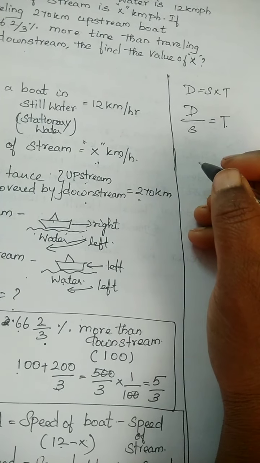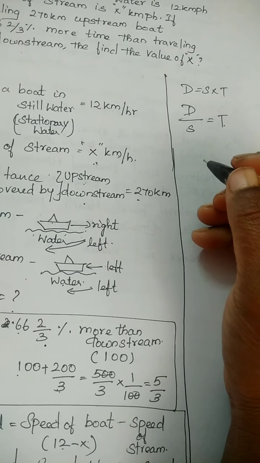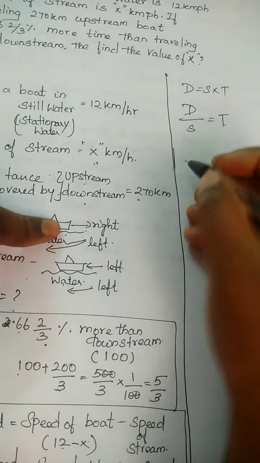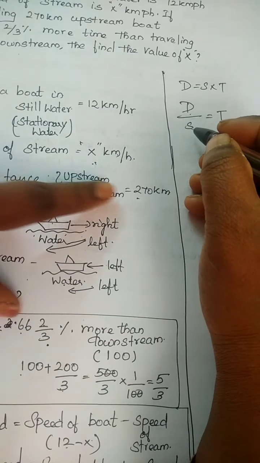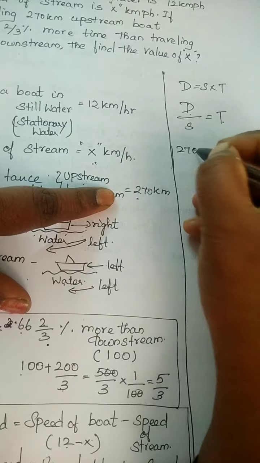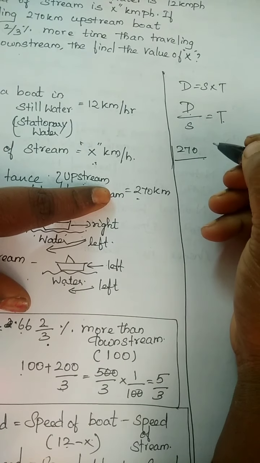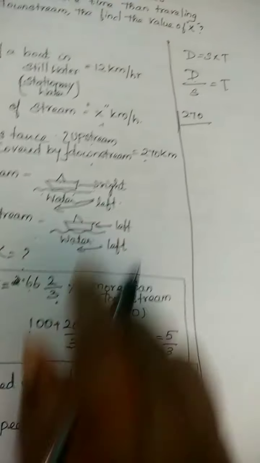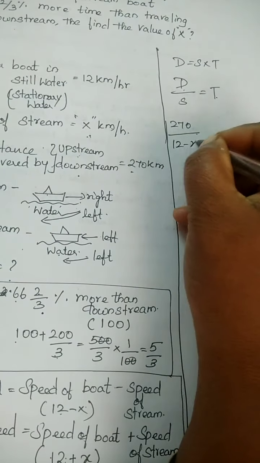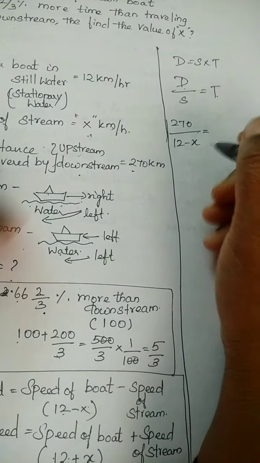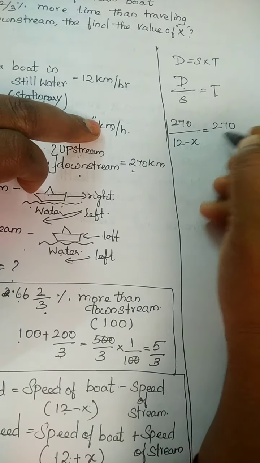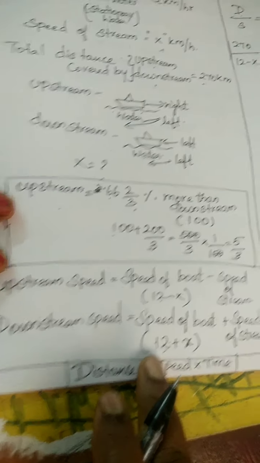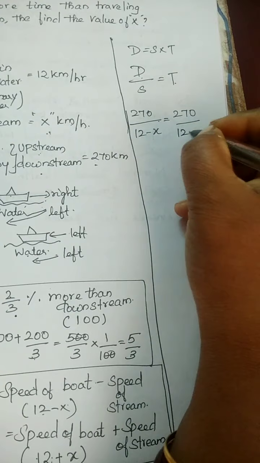Now we are going to equate it to find the x. So what is distance? We already know it's 270. And what is upstream speed? Upstream speed is 12 minus x. So 12 minus x, which is equal to the same distance. And downstream speed, we already know, is 12 plus x. So 12 plus x.